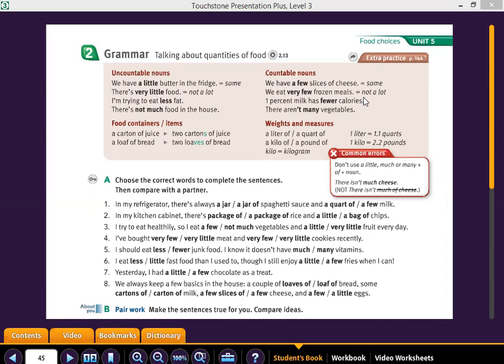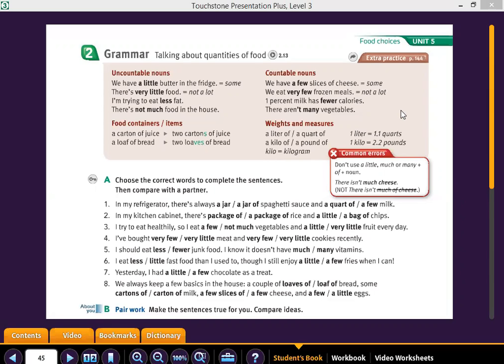On the other side, we have countable nouns. And here we have these words: a few, very few, fewer, and many. Similarly, a few means some, and very few, not at all. We have these examples. We have a few slices of cheese. We eat very few frozen meals. 1% milk has fewer calories.